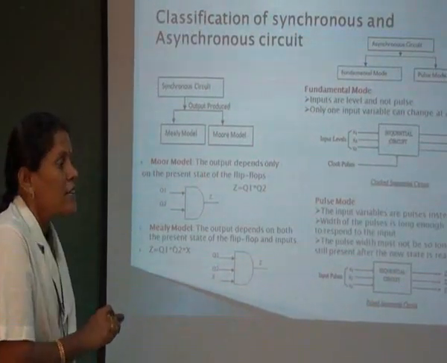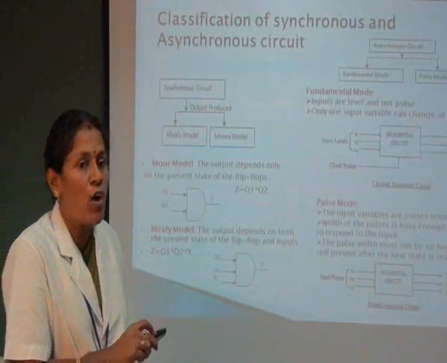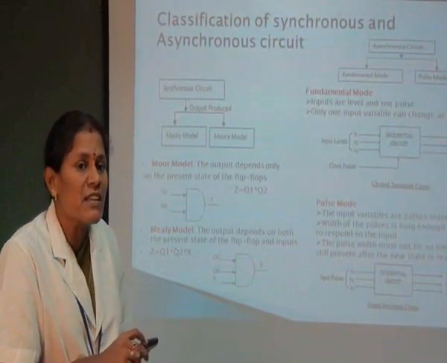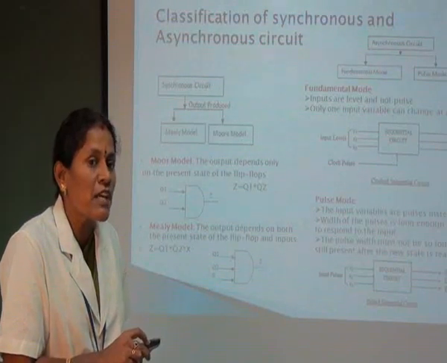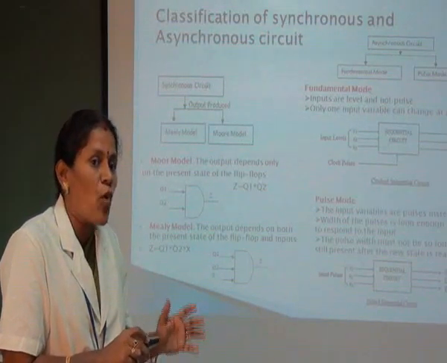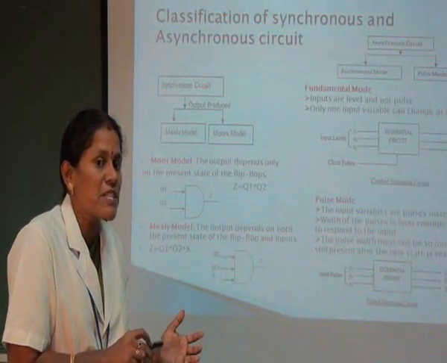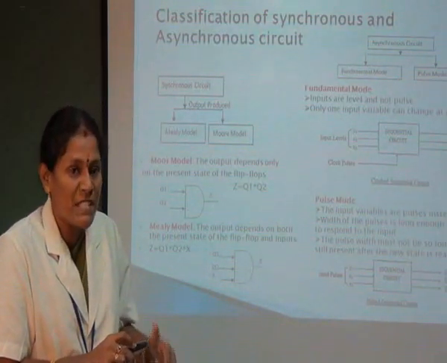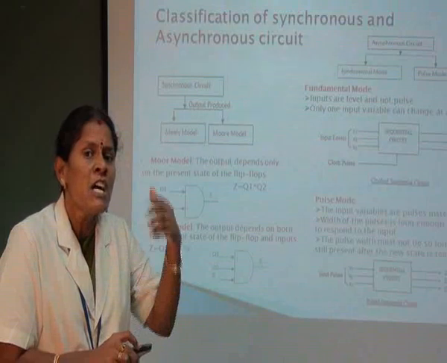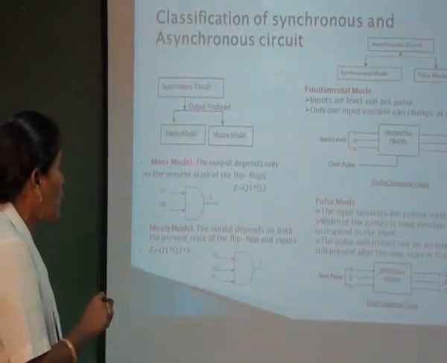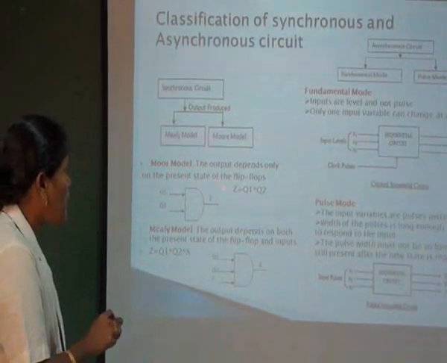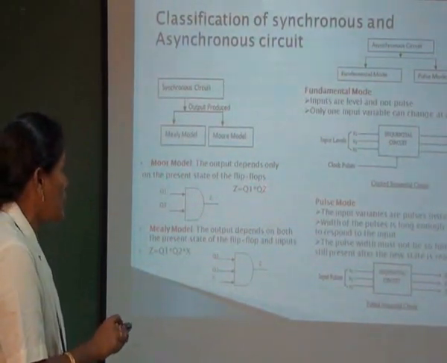For the Moore model, I take an example of the results. The previous semester results I obtained were a good 90%. Then I can use the past content that I delivered in the past semester, and it will be implemented in the present semester, and I am waiting for the results. This explanation is under the Moore model. In the Moore model, the output depends only on the present state of the flip-flop.